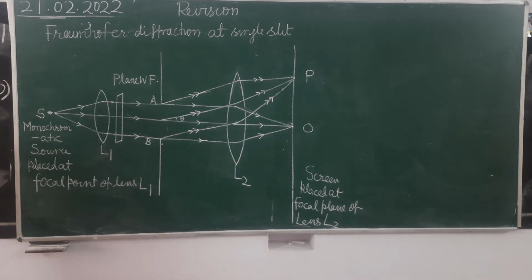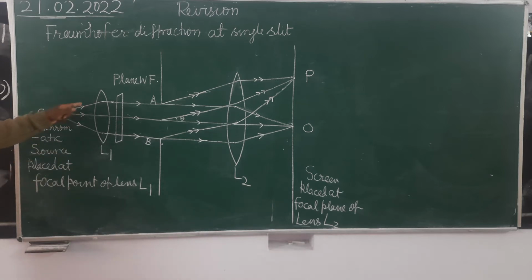So, see here, how will you achieve this in the laboratory? We will use an achromatic convex lens. At the focal point of this convex lens, place a monochromatic source of light. This source S is placed at the focal point of lens L1.